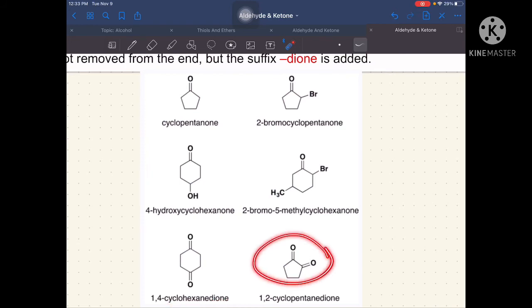So, the same rule pa rin dito kasi dalawang functional group yung present. So, we have here 1,2-cyclopentane dione.